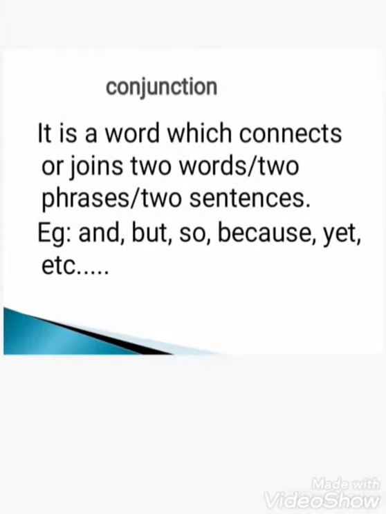Conjunction. It is a word which connects or joins two words or two phrases or two sentences. We used to say bread and butter, cup and saucer, Hari and Meena, like that. Sometimes it joins two words or two phrases or two sentences. Example: and, but, so, because, etc.